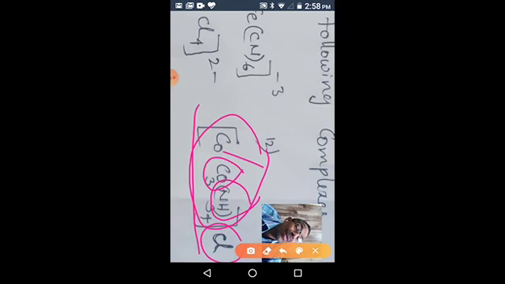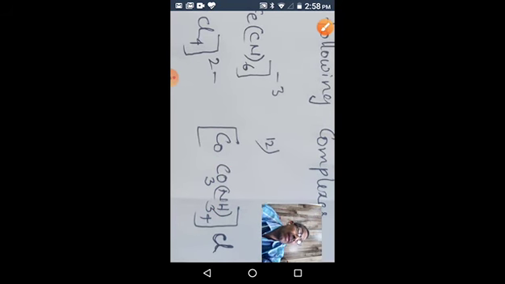Chloride is minus 1, so the complex charge should be plus 1. To become plus 1, with carbonate minus 2, we have to add plus 3. So it's very important to know how to calculate the oxidation number of the central metal atom. So that's the rule. The cobalt oxidation state is plus 3.